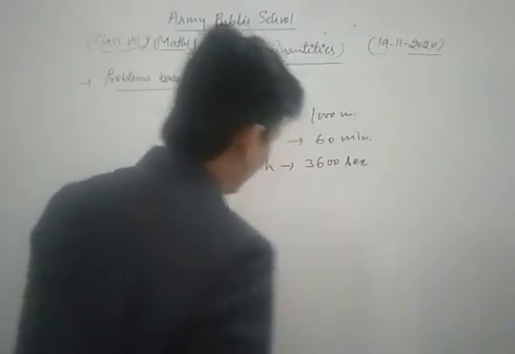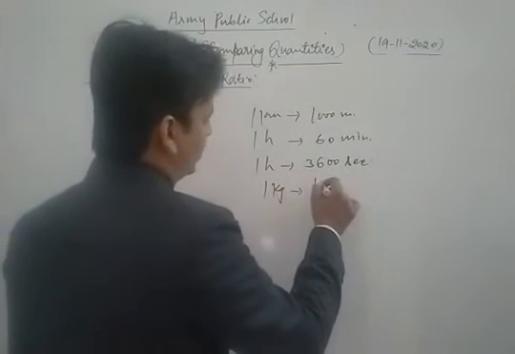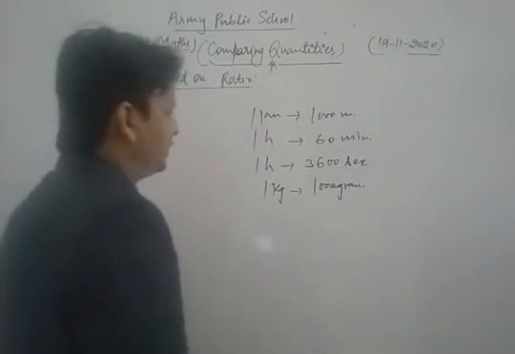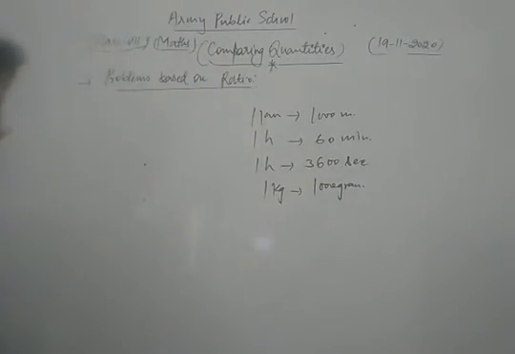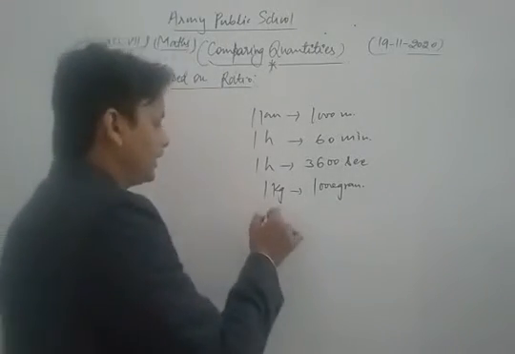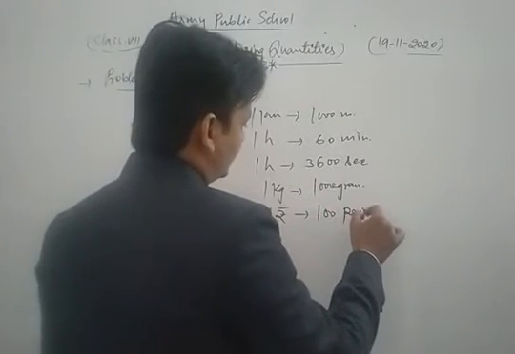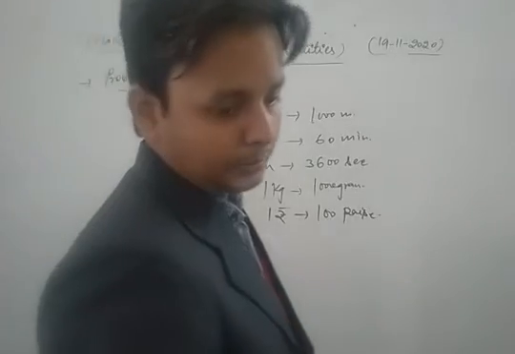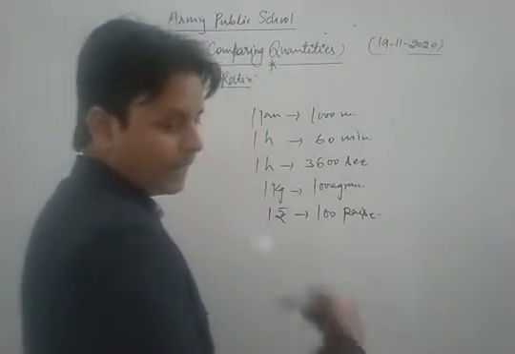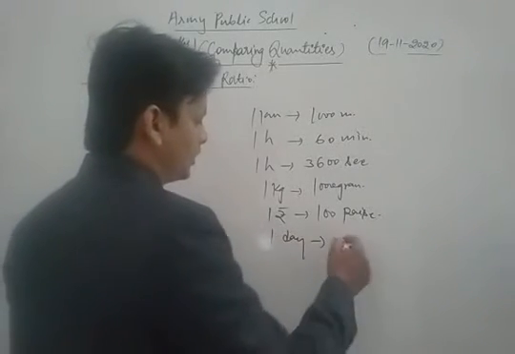In 1 kg there are 1000 grams. In 1 rupee there are 100 paise. In 1 day there are 24 hours.